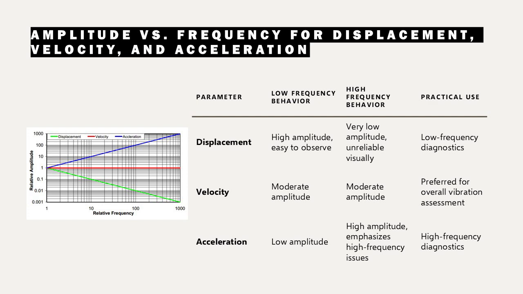This graphical comparison highlights why velocity is the preferred parameter for general vibration monitoring, as it avoids the extremes observed in displacement and acceleration. By interpreting this diagram, engineers can better understand how each parameter responds to frequency changes and select the most appropriate measurement technique for their specific application.